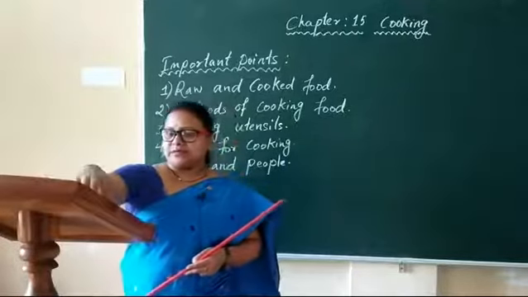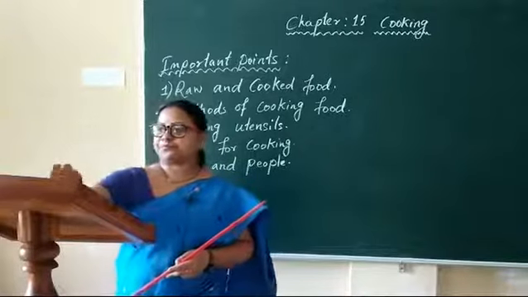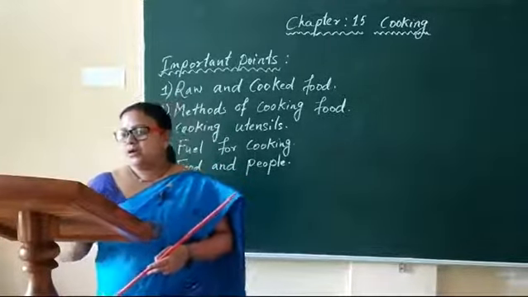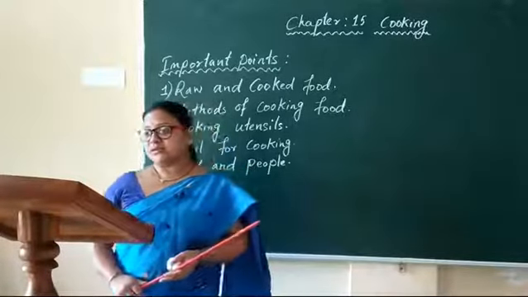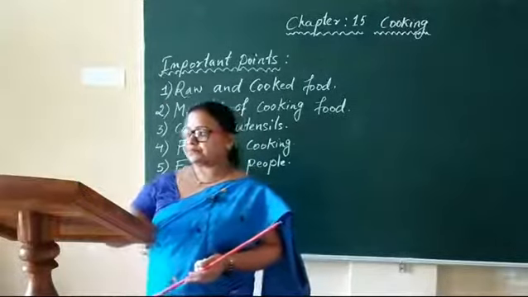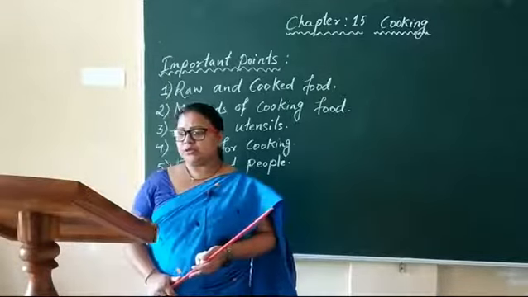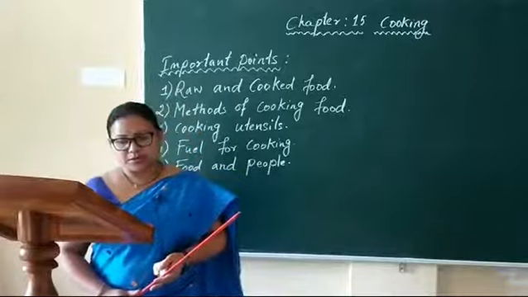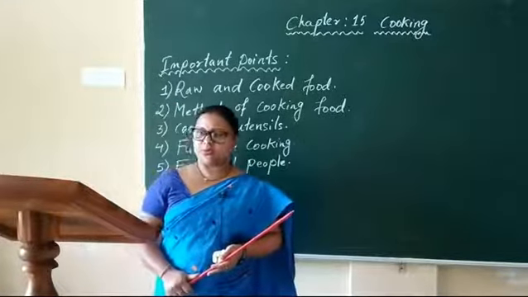Now let us come to the third point, that is cooking utensils. The word utensils means pots that are used for cooking. In olden days, people used utensils like clay pots, iron pots, copper pots, and bronze pots for cooking.